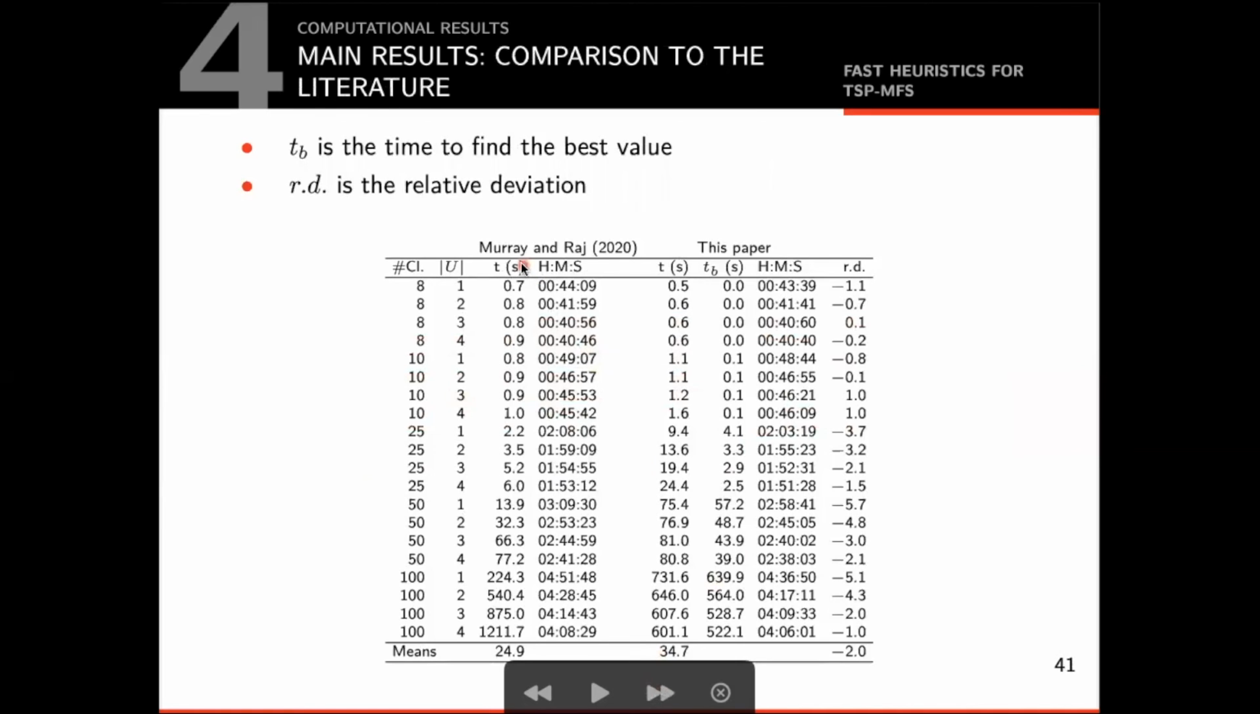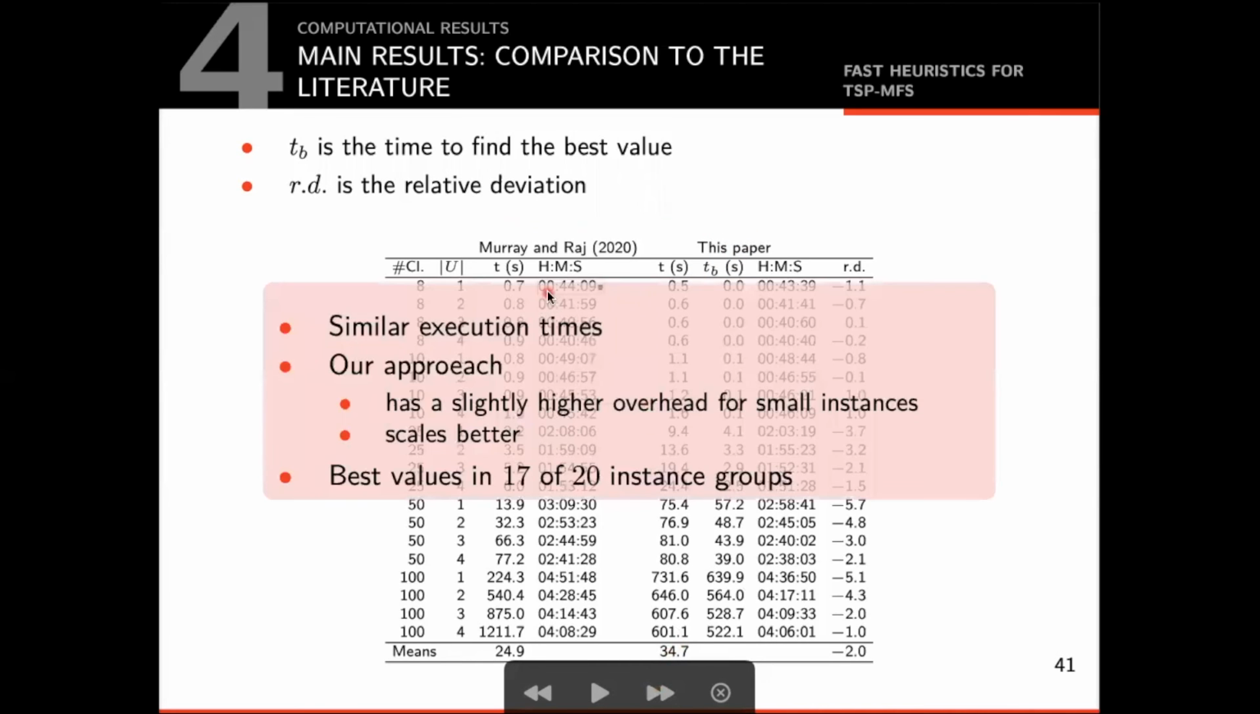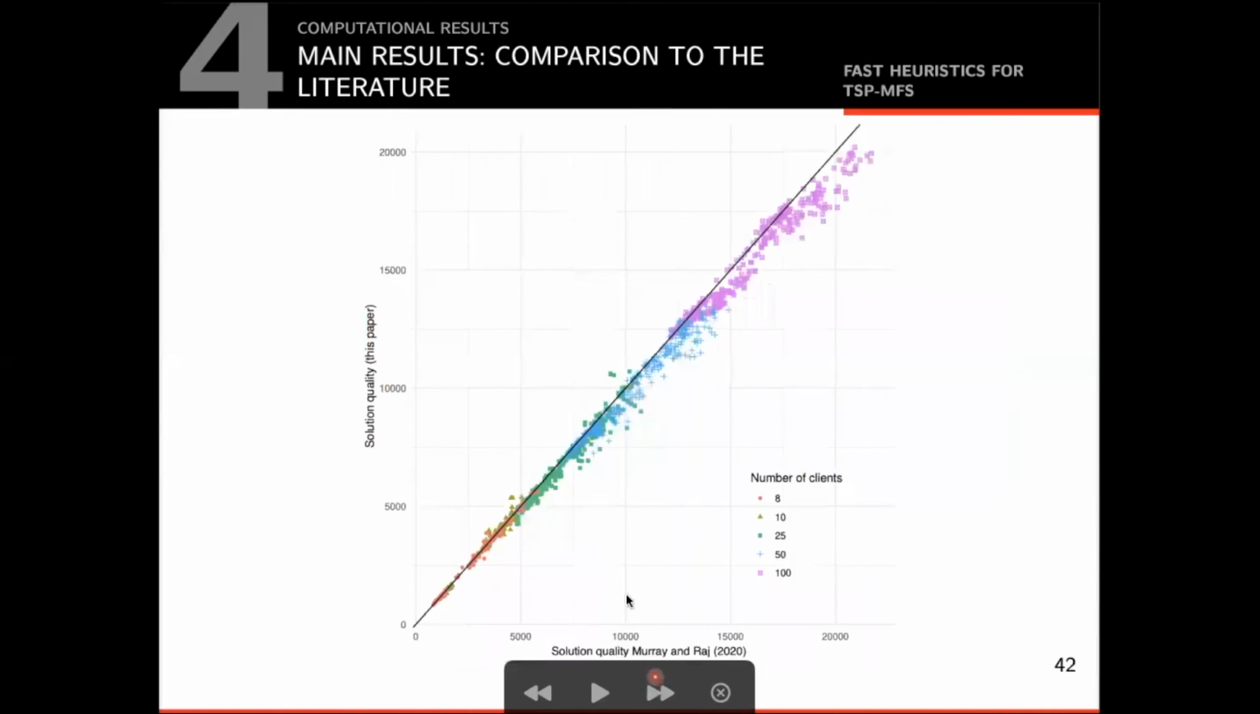We now compare our results with the literature. This table shows a direct comparison of our results with those achieved by Murray and Raj. Both results have been obtained on the same platform. In particular, the results of Murray and Raj are based on an execution of their implementation on our platform. In addition to the average running time and solution value, for our results we also present the time to find the best solution. Comparing both approaches, we can see that they take about the same time to produce the final solution. Our heuristic has a slightly higher overhead for small instances, but scales better and produces better results in larger instances. We can also see that our approach is better in 17 of the 20 instance groups.